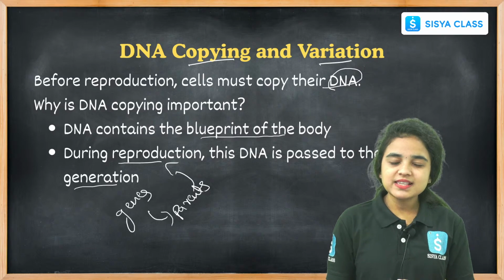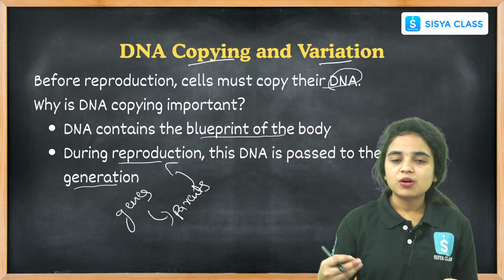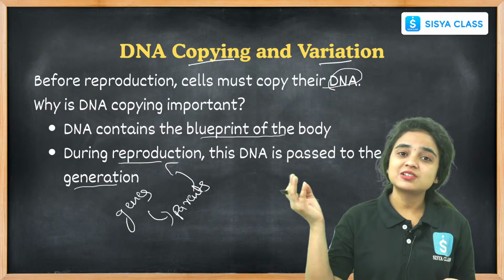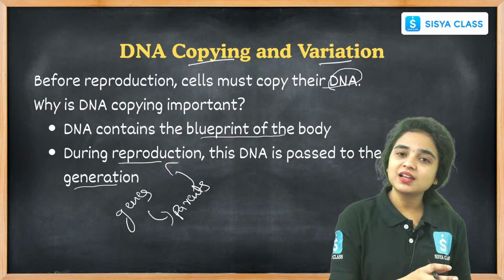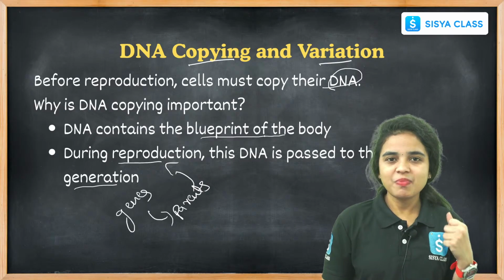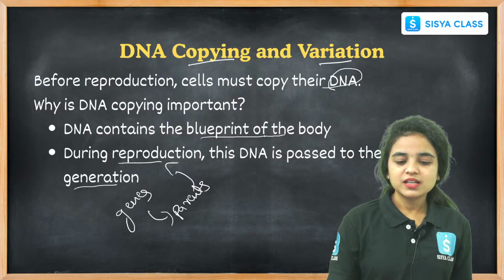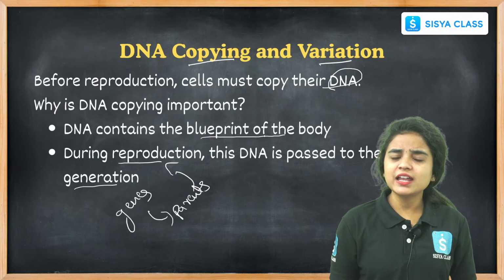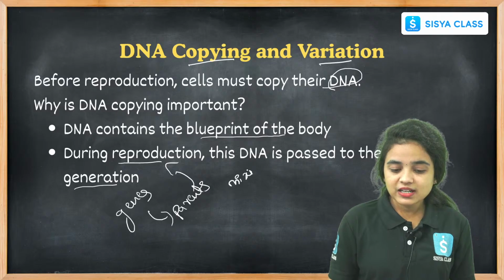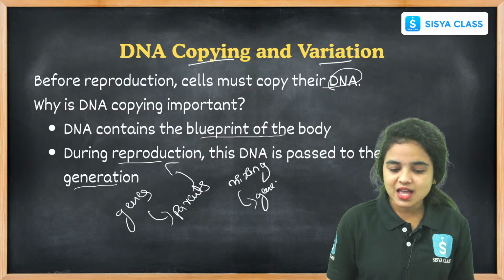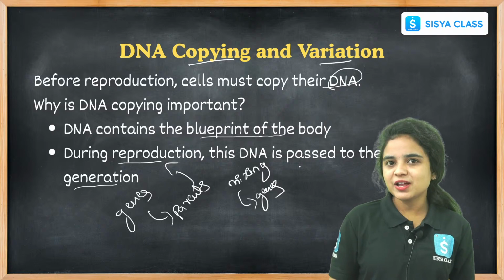So this is how DNA passes from our ancestors to our parents, from our parents to their children, and to their children, right? This is called DNA copying, and still we are getting variations due to the mixing of genes. This is how we can find variations in a particular individual.